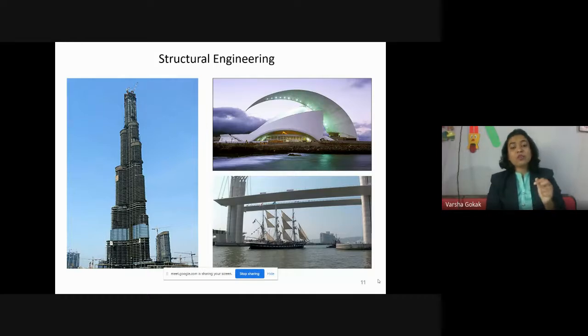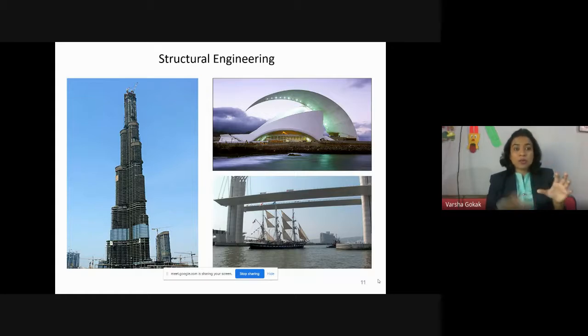Then, for example, what are live loads? Your earthquake loads are live loads, snow loads are live loads, wind loads. When I'm talking of a high rise building, the wind pressure increases as you go up. You must have noticed G+3, G+4 buildings, no? At the ground level, there is no wind pressure, but when you go on the terrace, you can feel the wind pressure, right? Similarly, on a very high rise building, the wind pressure is too much. So as the building gets taller, there would be wind pressure which we have to account for while designing.